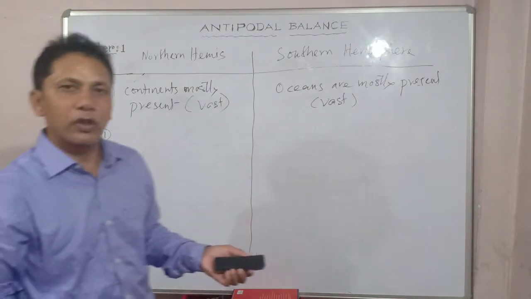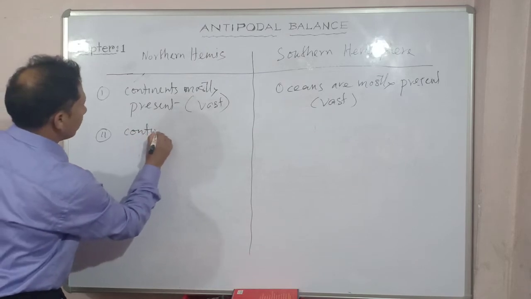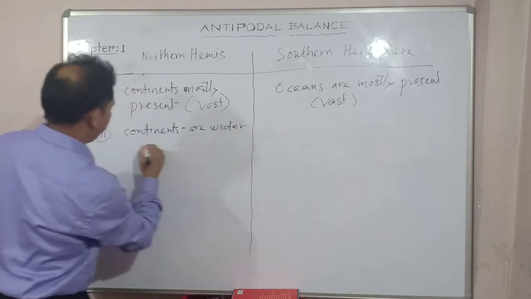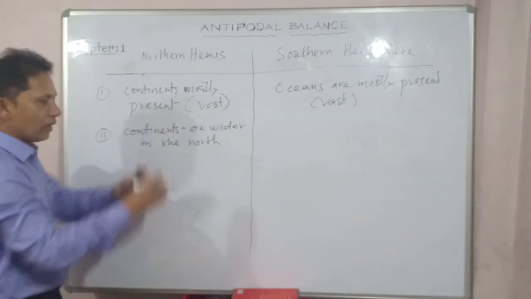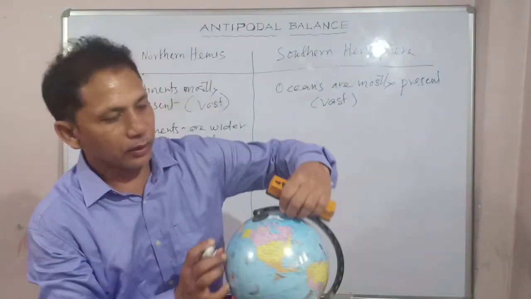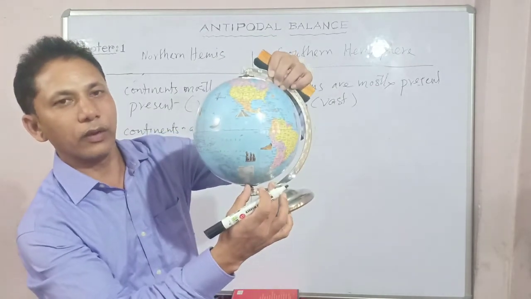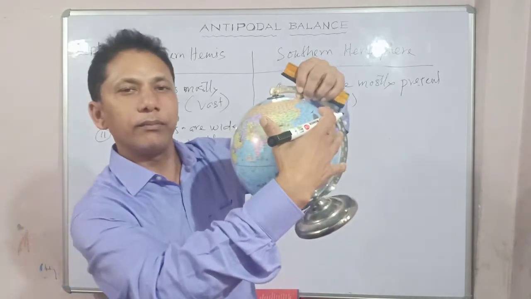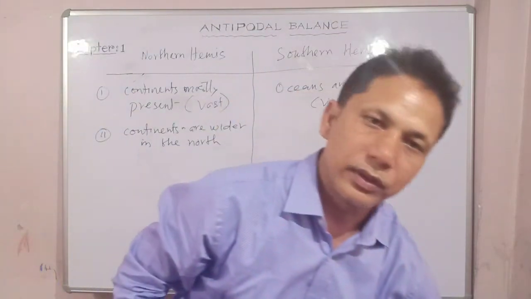Number two, the continents are wider in the north, right? Wider in the north. So if you think about Alaska, you will see North America wider in the north and tapering in the south. South America too. And if you come out here, Asia and Europe are quite wide in the north, whereas they narrow and taper down towards the south.